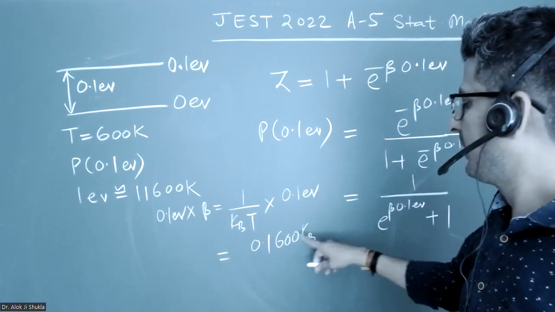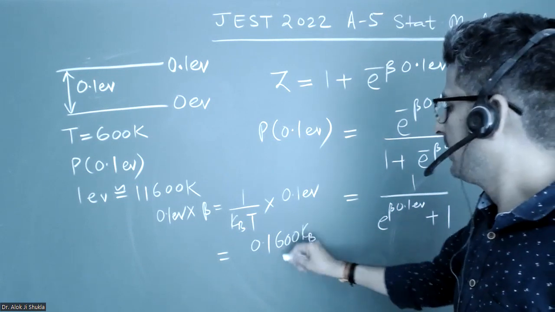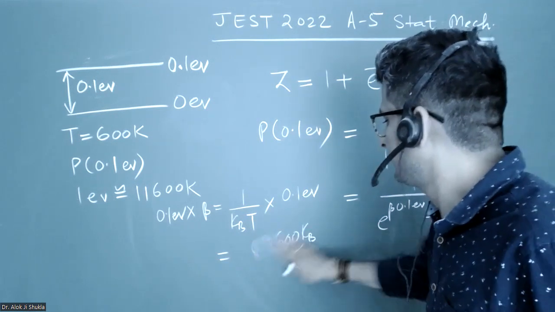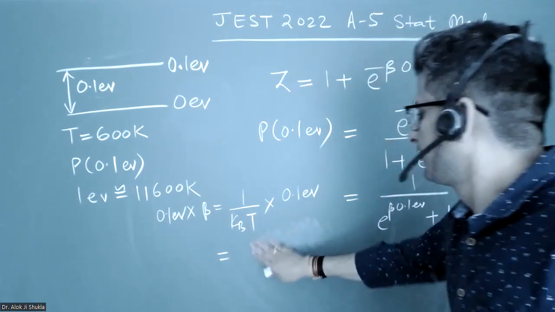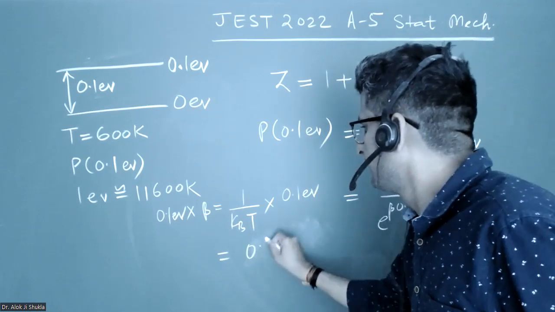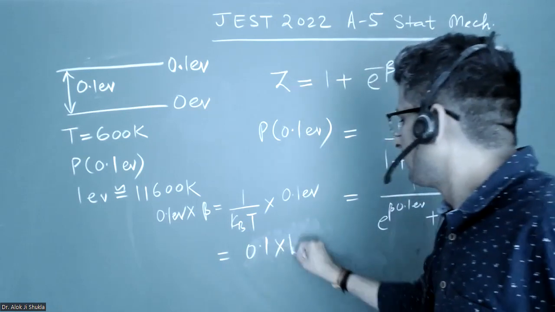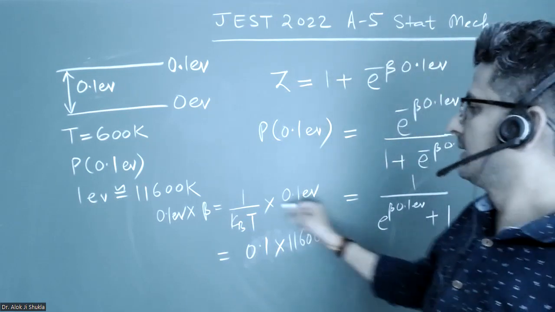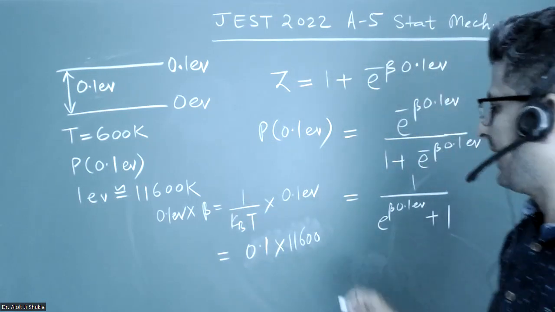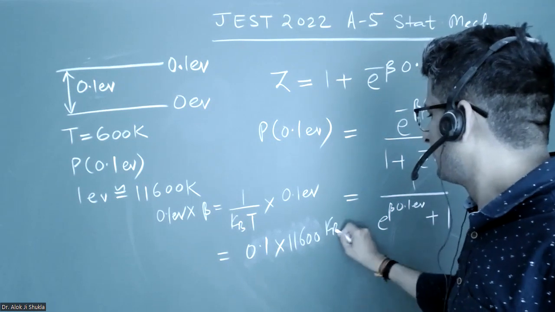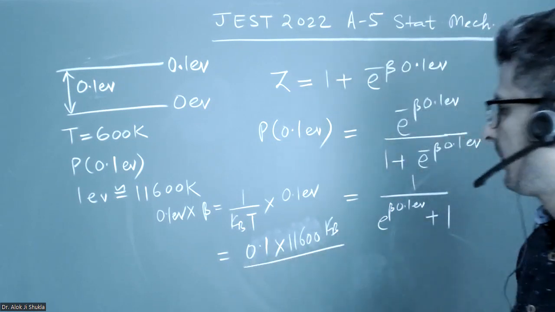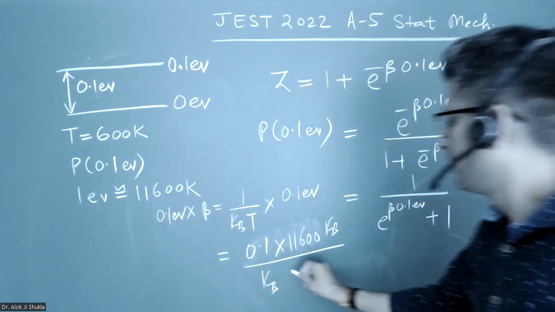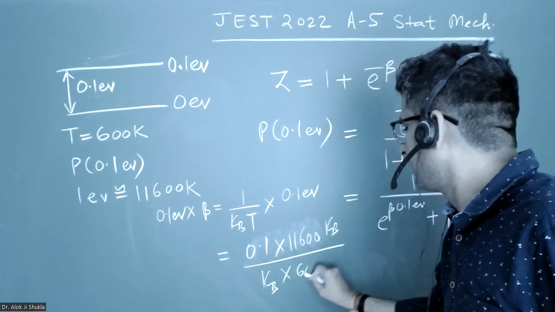So I can multiply 0.1 into 11600. So this is the Kelvin, and into kB, and upon this is kB into Kelvin, which is 600.